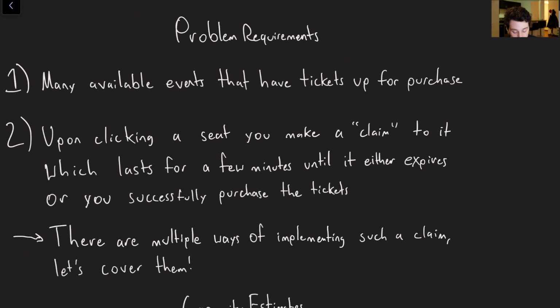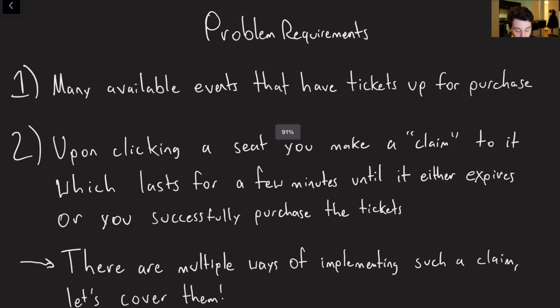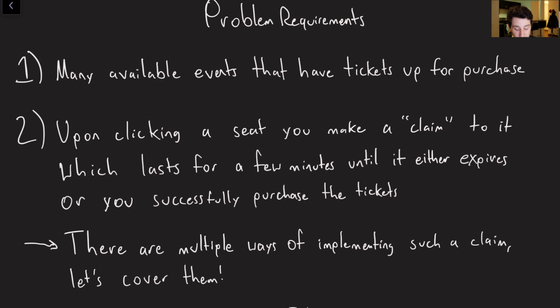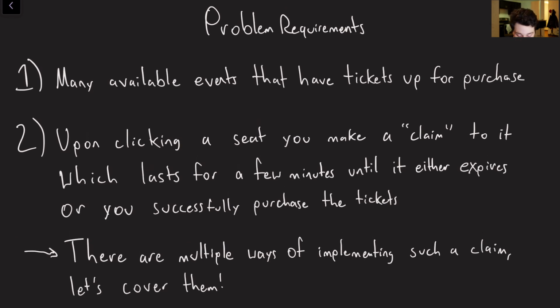So let's do some problem requirements, which again are pretty ambiguous for this type of site because they don't all work the same way. But, okay, number one, like I mentioned, they're just going to be events that we can go ahead and buy tickets for. Number two is going to be that upon clicking for an actual seat that you want, you can make a claim to it, right? So when I say I want to get seat X, I have 5 minutes to go ahead and purchase seat X.